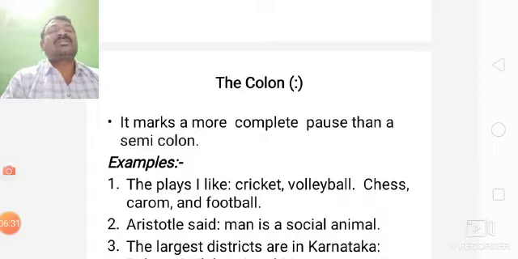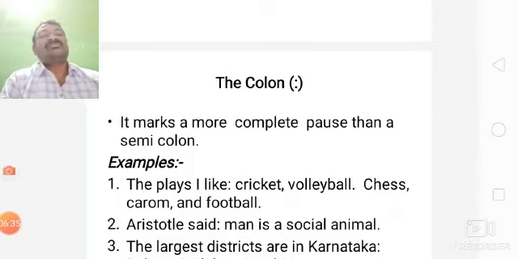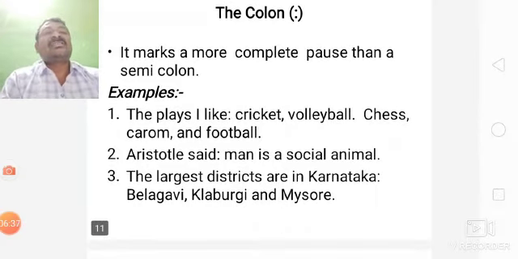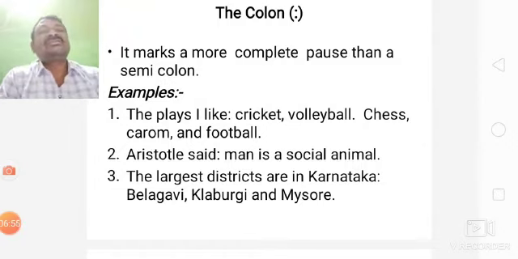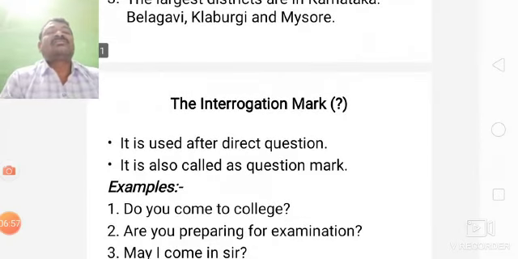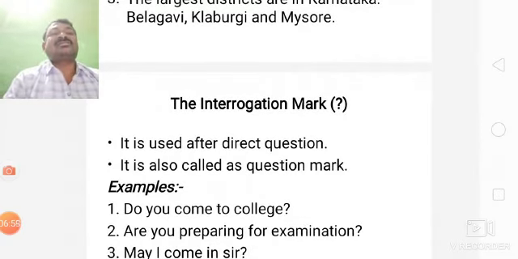Cricket, volleyball, chess, carom, and football. Here, for explaining: Aristotle said, man is a social animal. The largest districts in Karnataka are Belagavi, Kalaburgi, and Mysore. This is for colon.